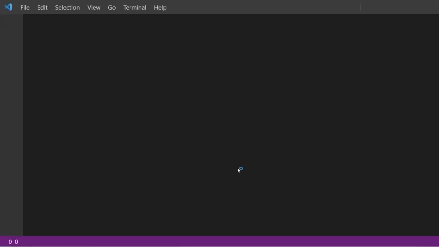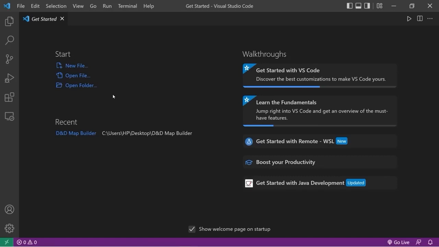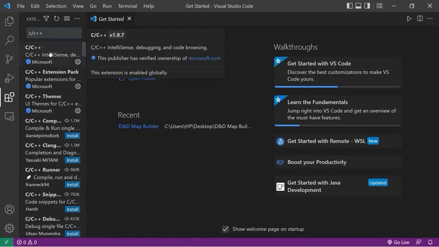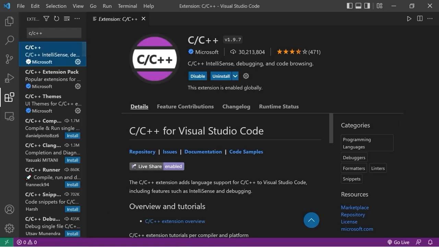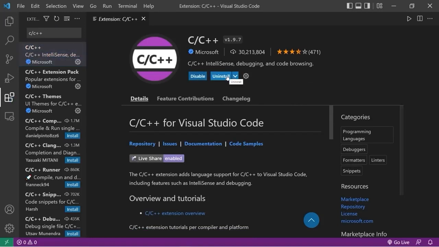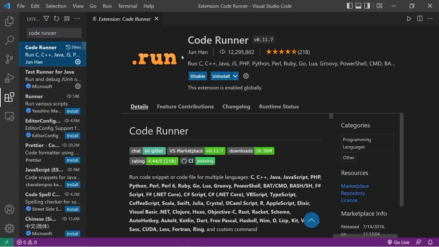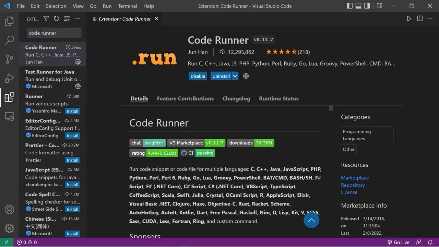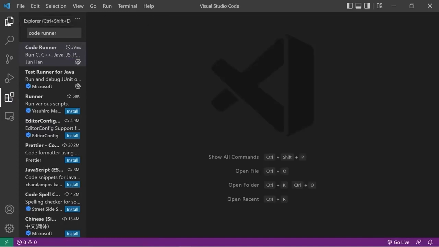Finish. In VS Code, there's two extensions I would recommend. Go to the left toolbar, underneath Extensions, we will look up C/C++, and we would like to download this extension. Let's pretend that this wasn't already installed. So I'm going to install it. Then the next extension I recommend is Code Runner. Here it is. Then just click this blue button to install it. Okay, let's close out of this.